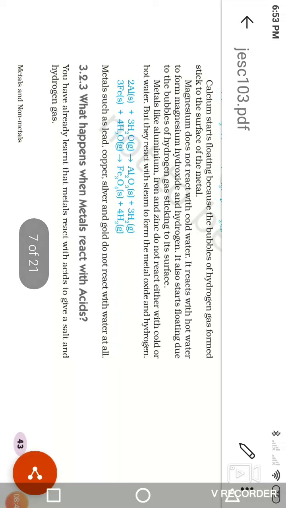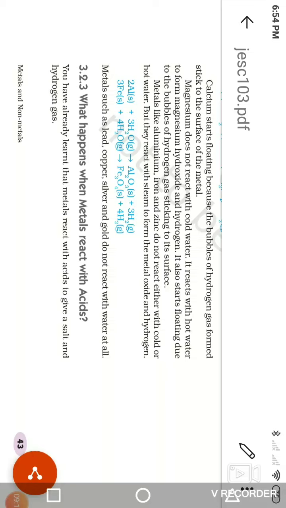Today we stop here. Everyone, you can read carefully and write running notes of the reactions. Metals reacting with steam: zinc also reacts with the steam of water, and zinc oxide is formed.